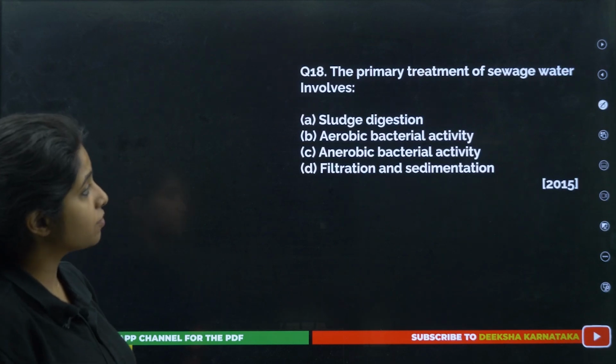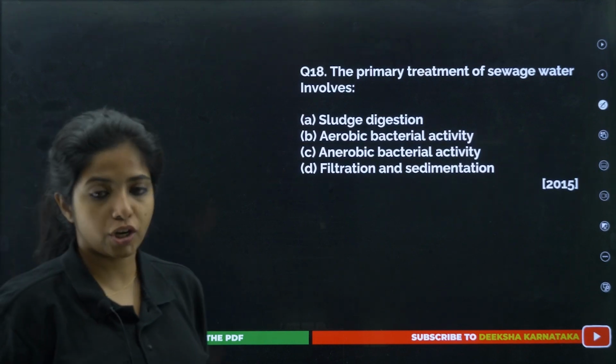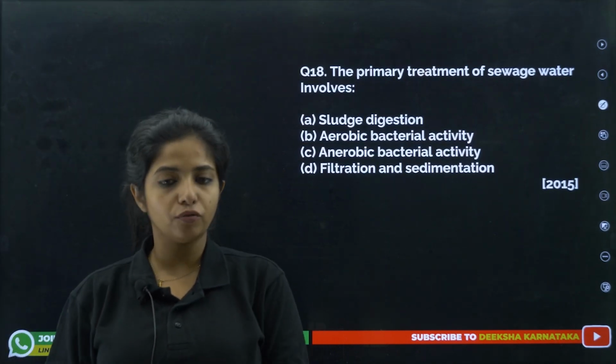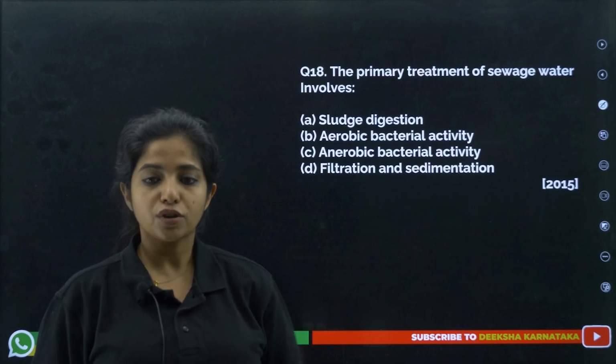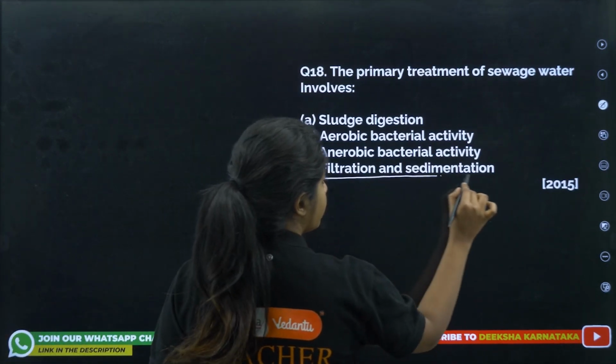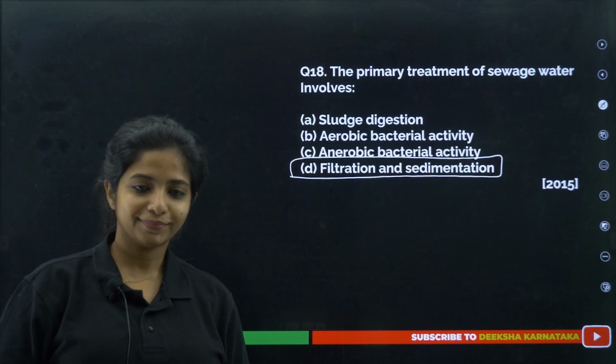The primary treatment of sewage water involves sludge digestion, aerobic bacteria activity, anaerobic bacterial activity, filtration and sedimentation. I told you the primary treatment is basically when you filter out the things that are floating around and also the things that are sedimenting around. So, it is filtration and sedimentation. Further, you treat it with aerobic bacteria, then anaerobic bacteria, and then it's done.